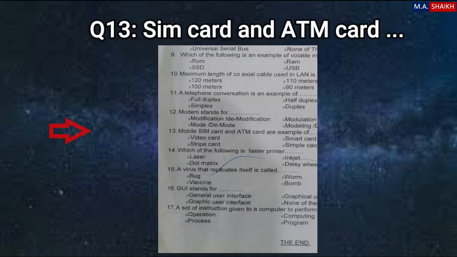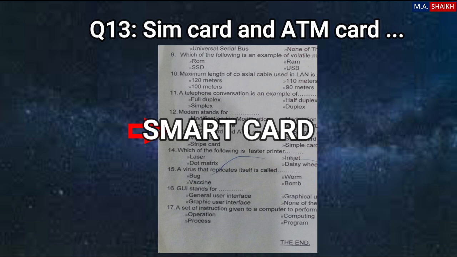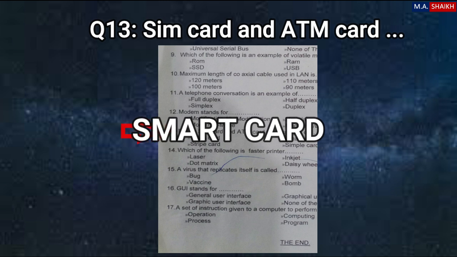Question number 13 is mobile SIM card and ATM card are examples of video card, smart card, stripe card, and simple card. Second option is correct, smart card. SIM card and ATM card are example of smart card.